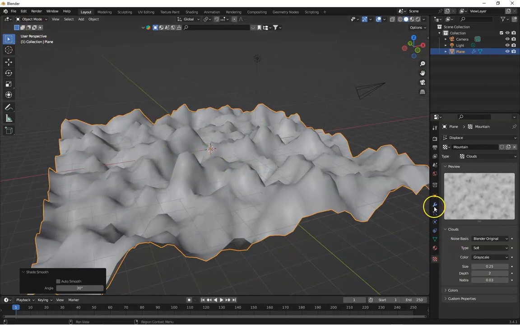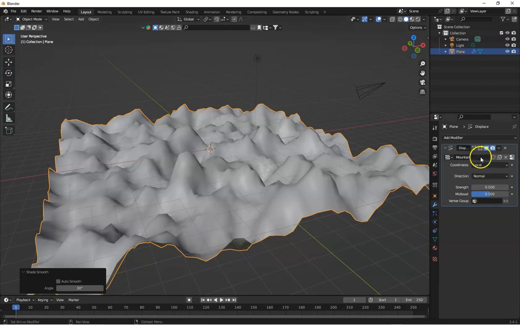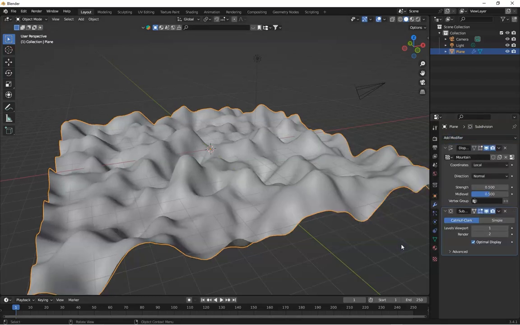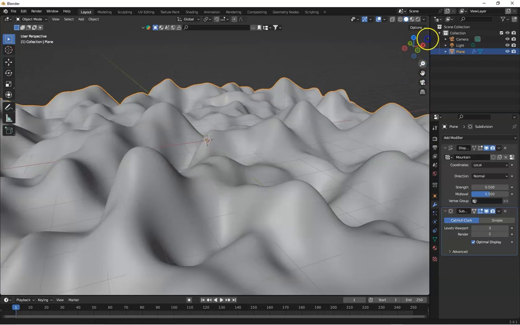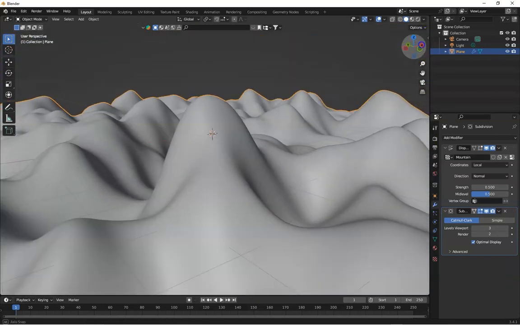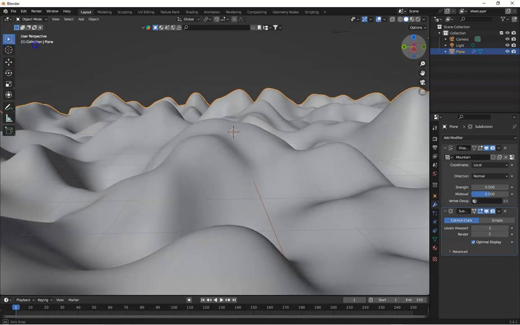For this go to the modify tab and add subdivision. You can get a better result with the combination of some additional modifiers like bevel and subdivision. You just increase it to get a better result. You can see, okay, this is looking like a mountain.